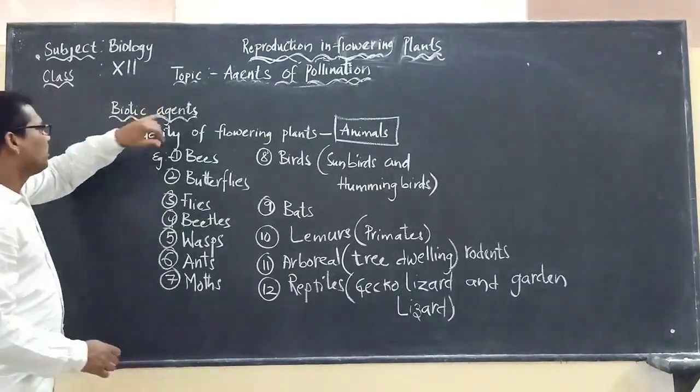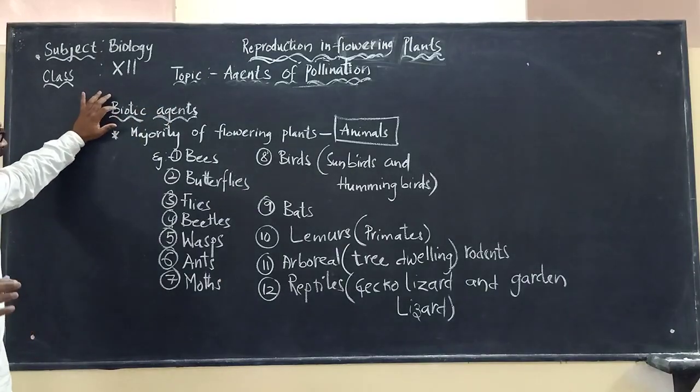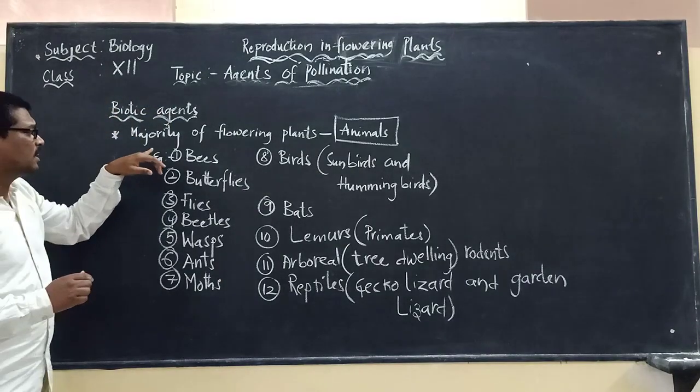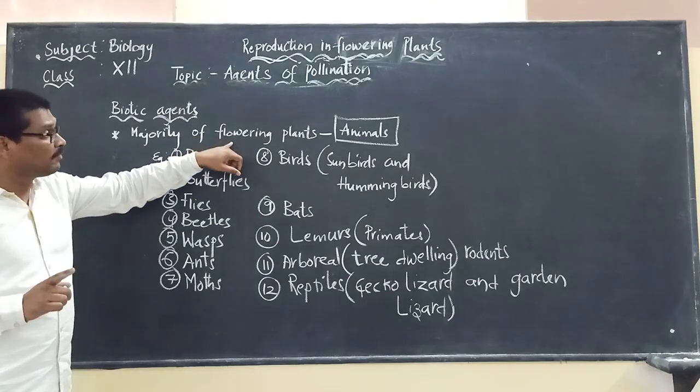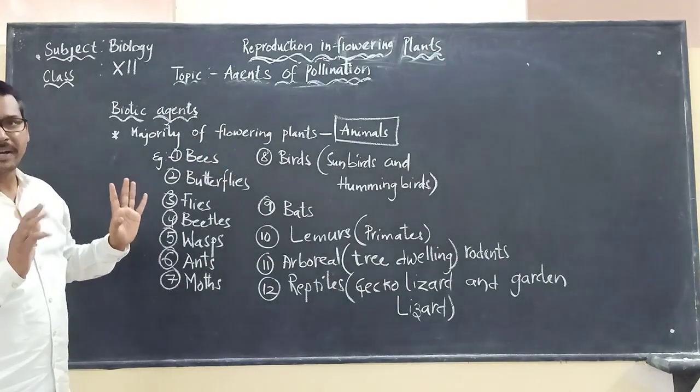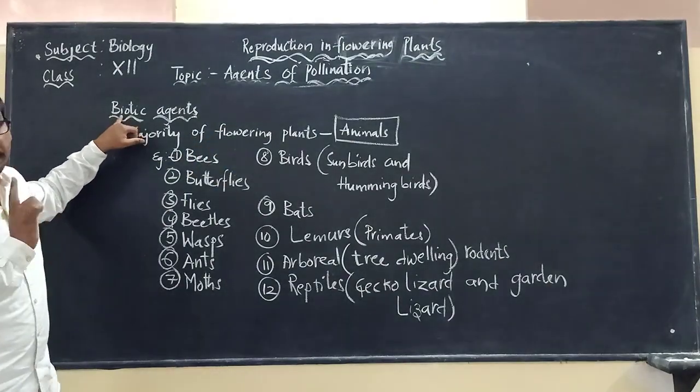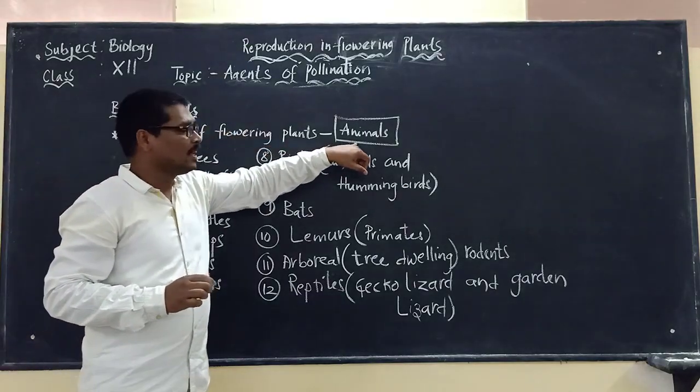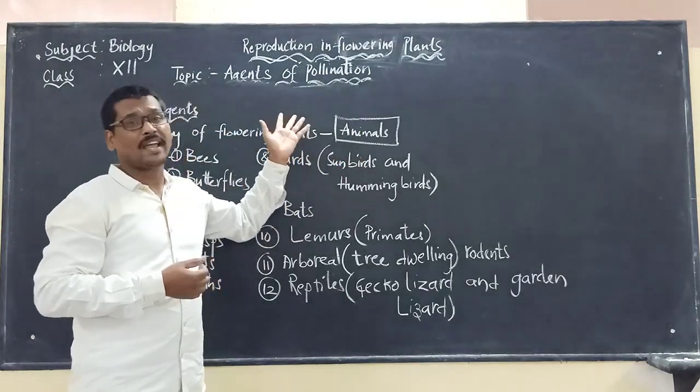So now, if you are looking at the biotic agents, we have to remember that the majority of the flowering plants will be going for pollination by biotic agents only. Already we said that it includes various types of animals.